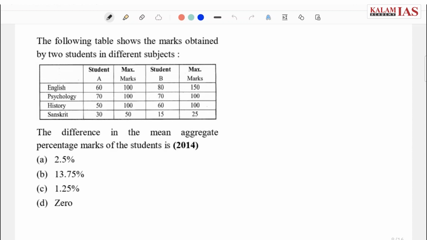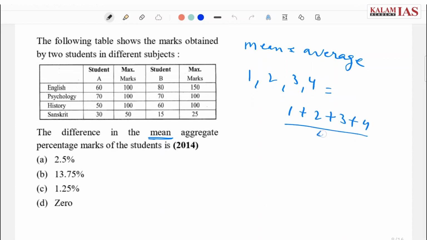Okay, I hope everyone has read the question. The first concept here is the mean. Mean is basically average, which represents a set of values in a single quantity. Suppose we have 4 numbers: 1, 2, 3, 4. So mean or average of these 4 numbers will be 1 plus 2 plus 3 plus 4 divided by 4.